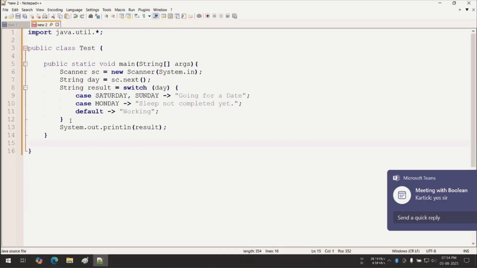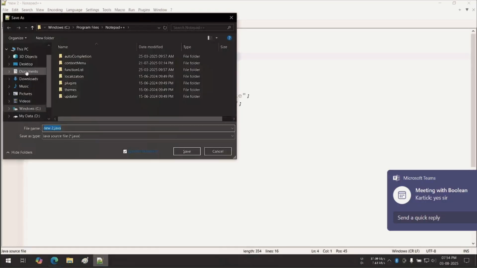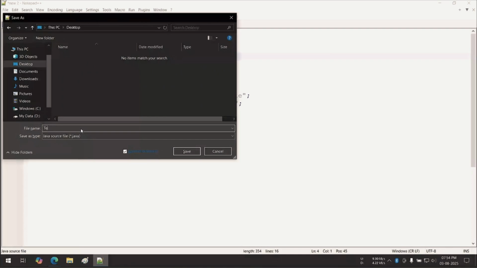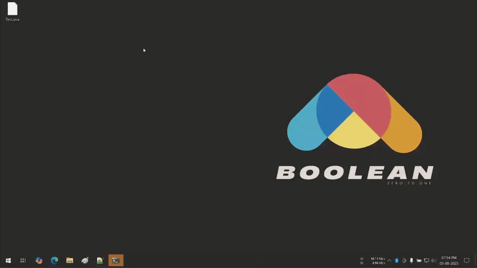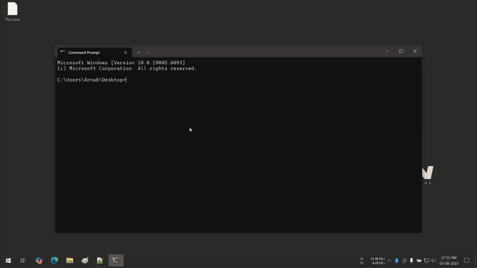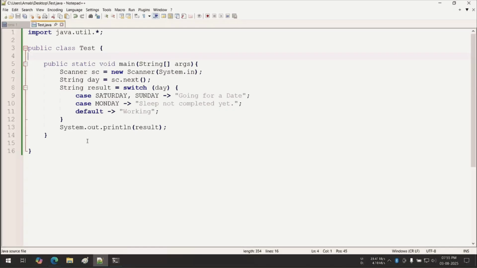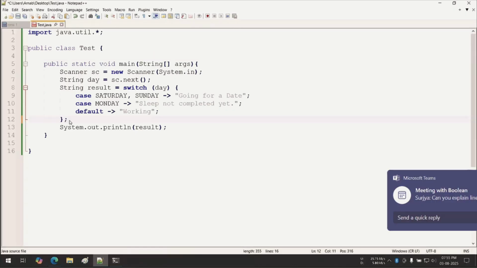Now this I am saving on my desktop. This must be Test.java. Fine. Now how to execute this? Right click, open in terminal, that means open the location in terminal. Then javac Test.java. Any compilation error? Yes, some error. My bad. In the switch case, one semicolon is required. Okay. Now again javac Test.java.